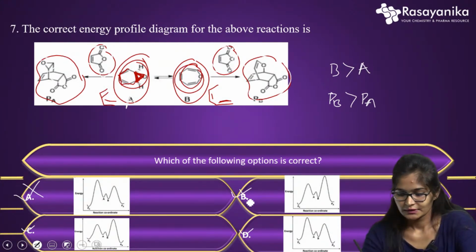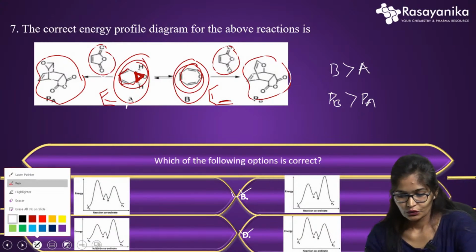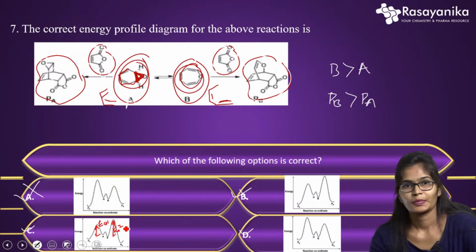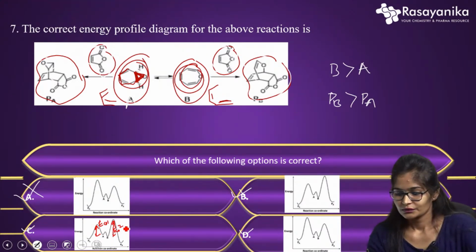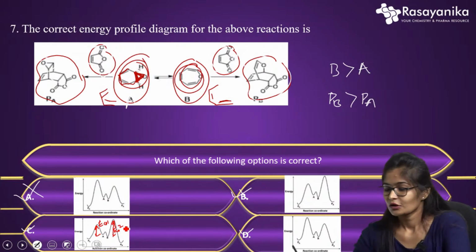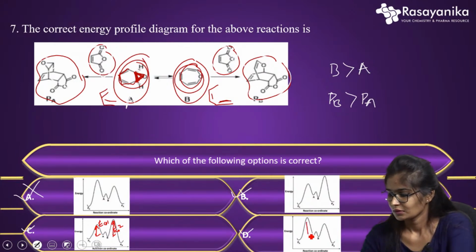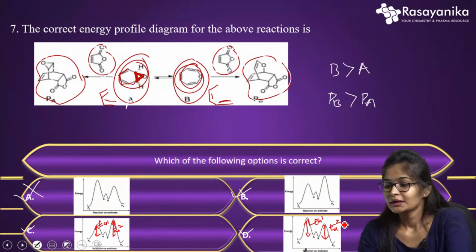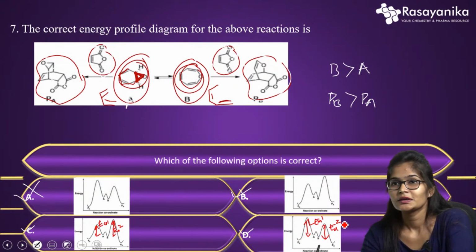Here you can see that A to PA gives the activation energy. This I will call EA1, and this I will call EA2. The activation energy 1 and activation energy 2, both we can correlate. Similarly, in option D also we can mark this as EA1 and this as EA2.